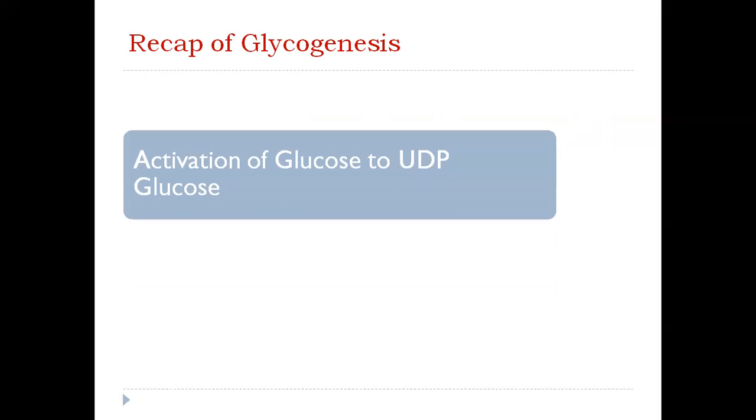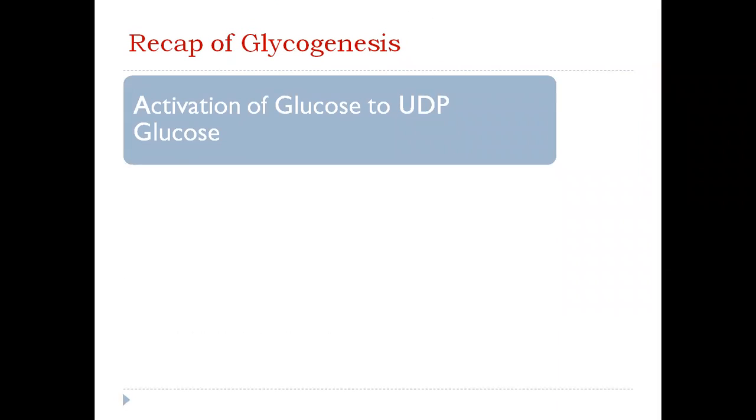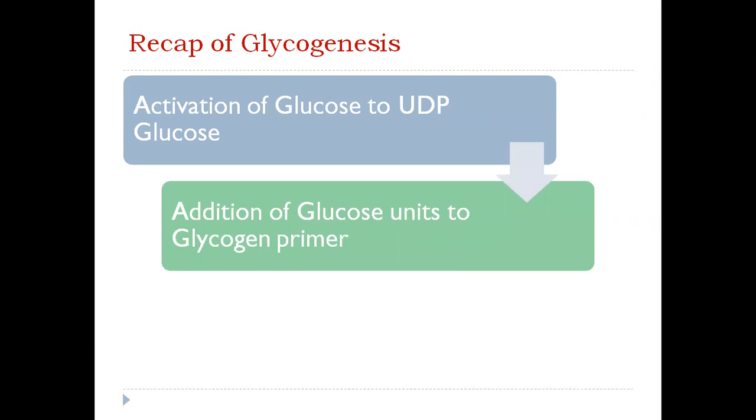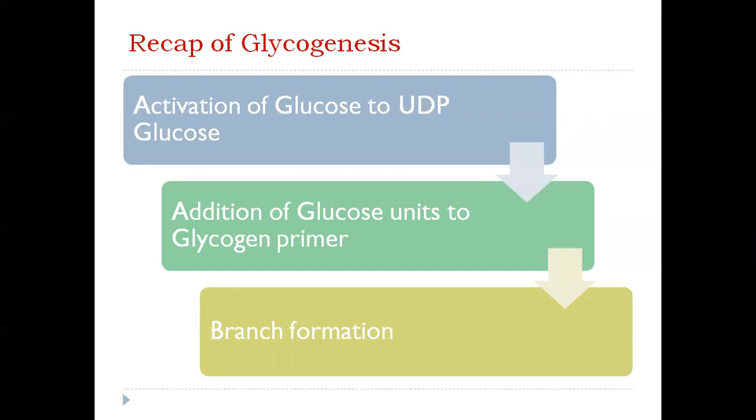Now this is just a recap of what we did in glycogen synthesis. First we had the activation of glucose to UDP glucose, then addition of the glucose units to the glycogen primer. The glucose comes from the UDP glucose and the glycogen primer is a glycogen fragment, and this process is called elongation. And finally, we had the branch formation through transferring fragments of glucosyl units and forming a new alpha 1,6 glycosidic bond.